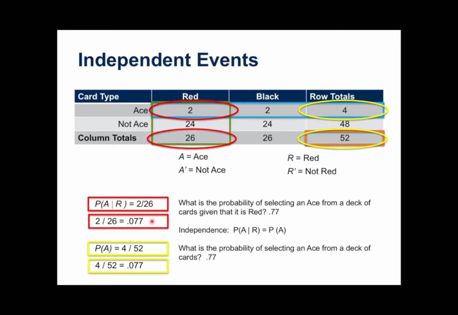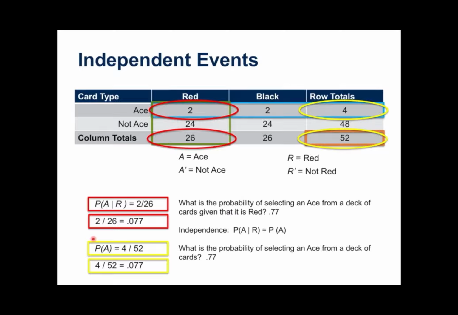First of all, I want to find out what is the probability of an ace given that it's red. Well, I was given only the red cards here. That's really helpful to know. I'm only going to be looking at red cards. Well, I know there's 2 red aces, so 2 out of the 26 would look like this. The probability is 0.077. So the probability of selecting an ace from a deck of cards given that they are all red is, that's a typo. It should be 0.07. I'll have to correct that on the deck that I give to you.